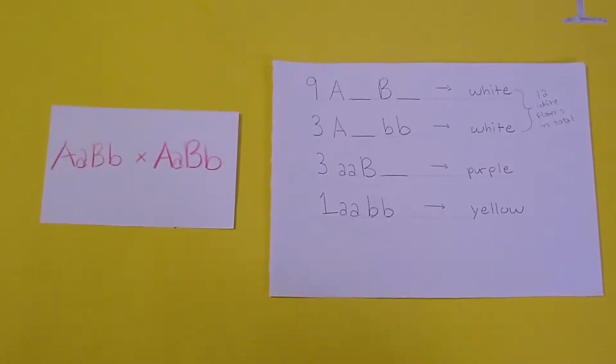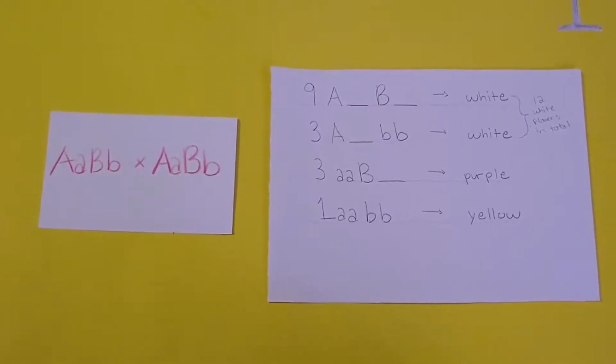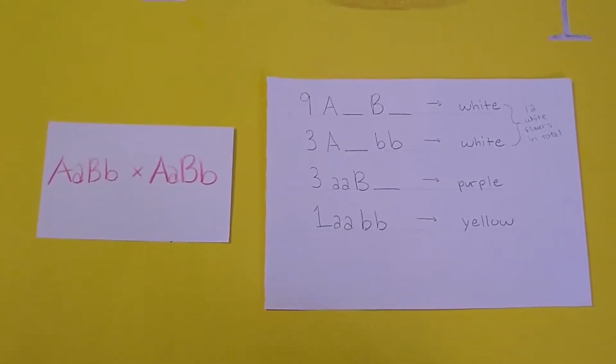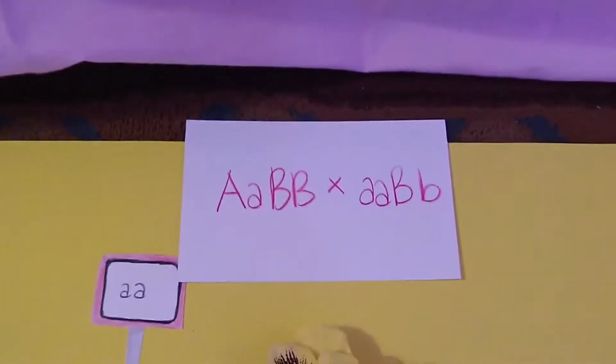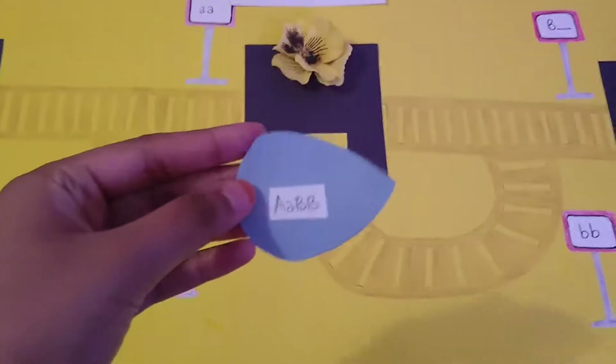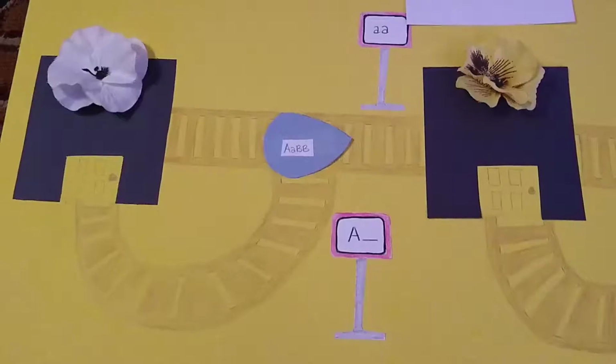We had a total of 16 seeds from this cross, and if we went through all of them, 12 seeds would be white, 3 would be purple, and 1 would be yellow. Let's go through the same thing, but with a different cross. And here's one of those seeds from that cross. Let's try to figure out what flower this belongs to.